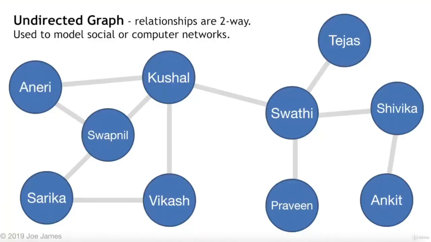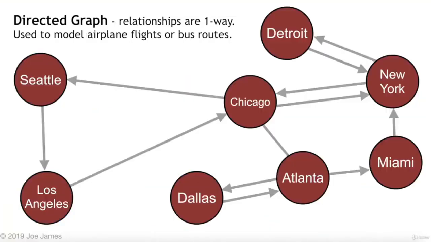Now another type of graph is a directed graph. So if you wanted to model, for instance, airplane flights between cities, well, in some cases there may be a one-way flight or even a round-trip flight, but each leg of that flight is going to be represented by an arrow, in other words, which direction it's going. So if you have a flight going from Chicago to Seattle, well, it doesn't necessarily have a return flight. So the best way to model this is using a directed graph, which shows a one-way relationship.